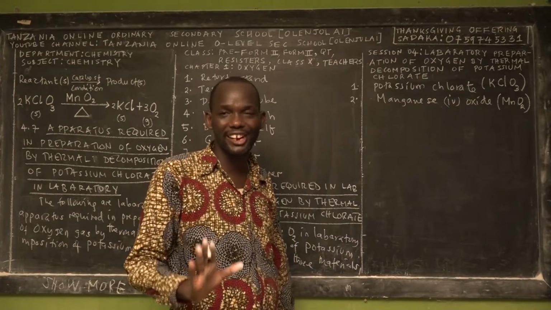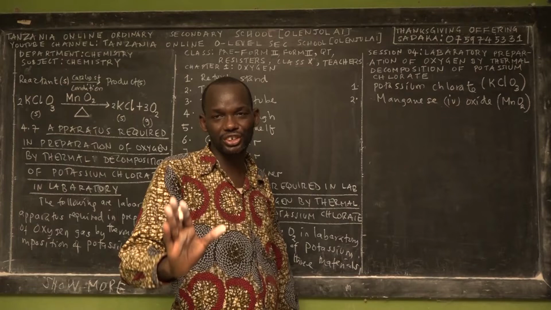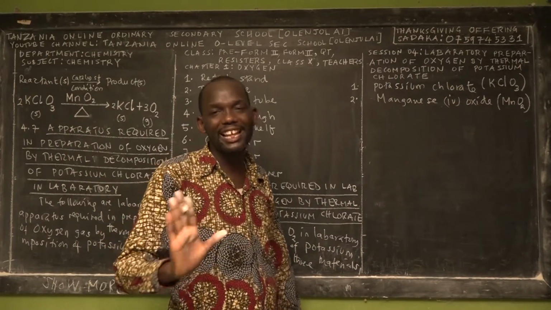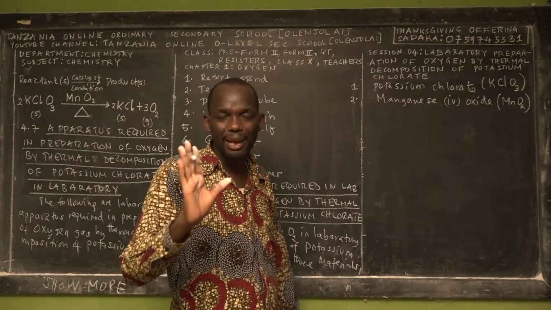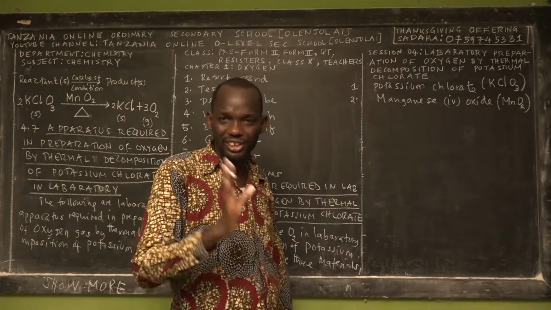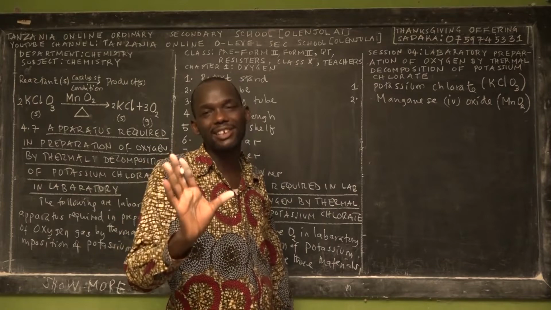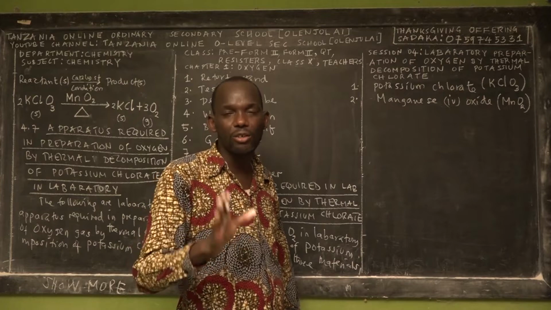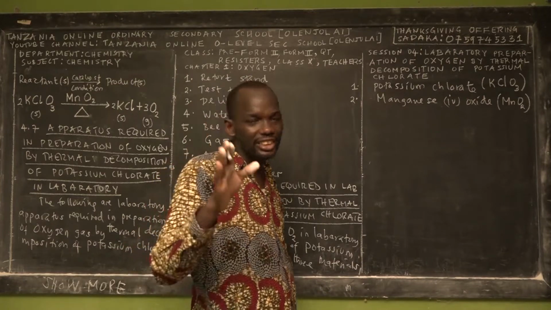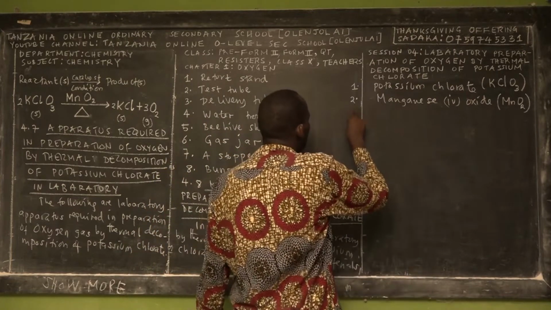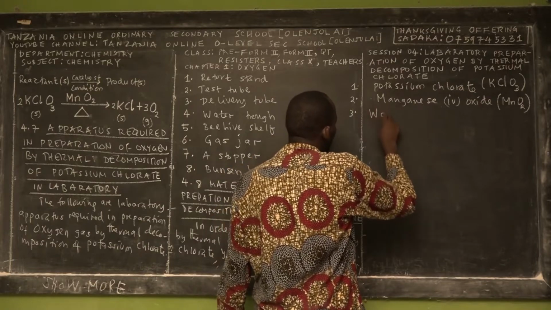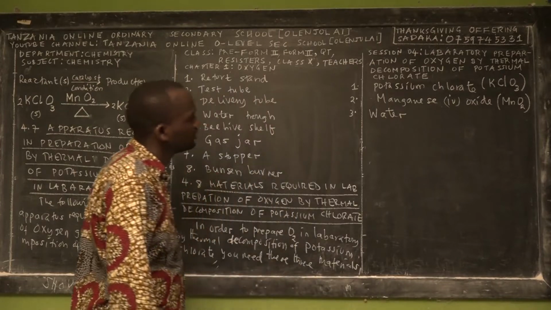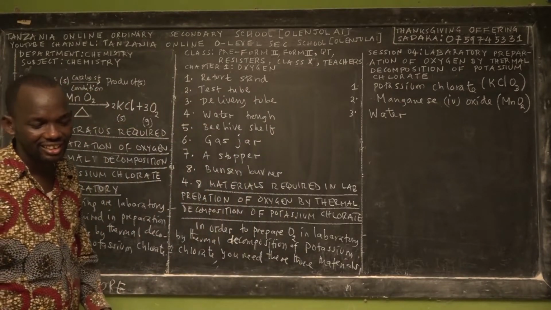I thank God by His grace, I'm a teacher of chemistry from Form 1 to Form 6 at national level in Tanzania. So I'm building a strong foundation. We'll be using this concept later on to learn advanced chemistry in Form 5 and Form 6. So take chemistry as one of your advanced subjects in the near future. The third material that we need is water. The function of water is to collect oxygen in the gas jar.